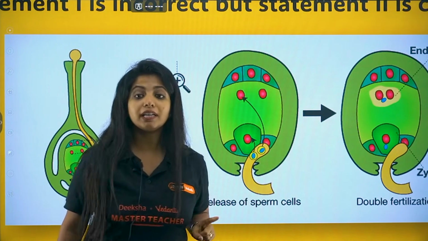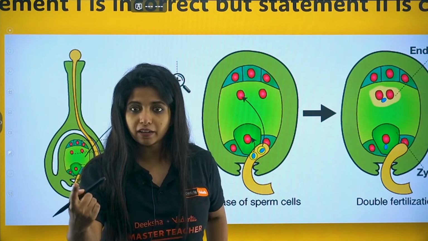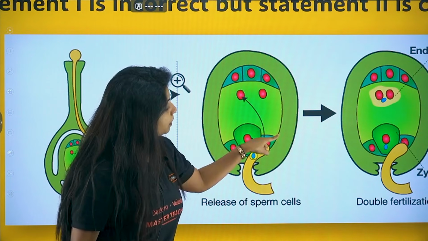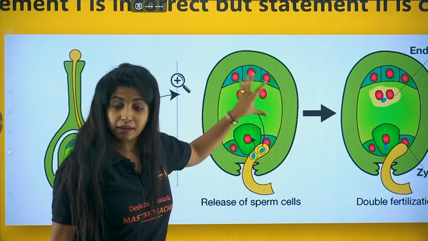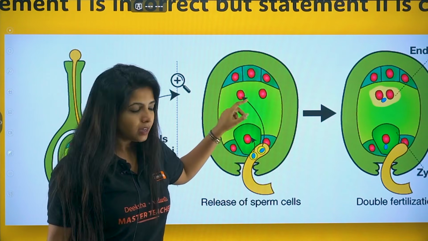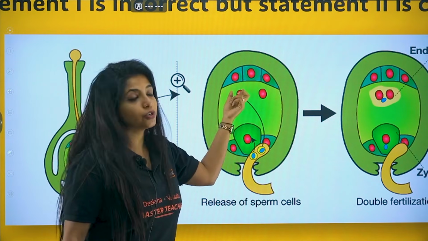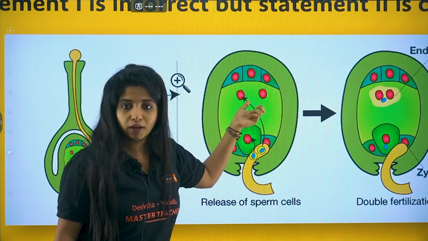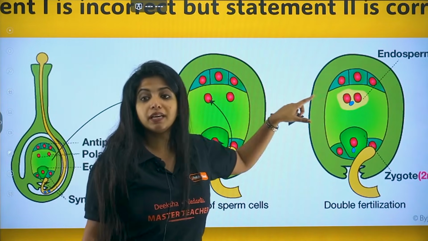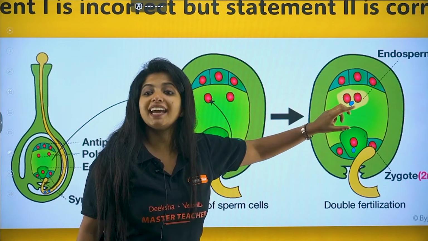Now one more fertilization happens. Why? Because you have one more gamete, right? It also has to fuse with something. So basically this thing, the bigger green cell that you see over here, it's a big cell which has 2 nuclei. This is the nucleus. Now the second male gamete comes and fuses with the 2 polar nuclei. You call them polar nuclei. And together now it will be forming something which is known as the endosperm.